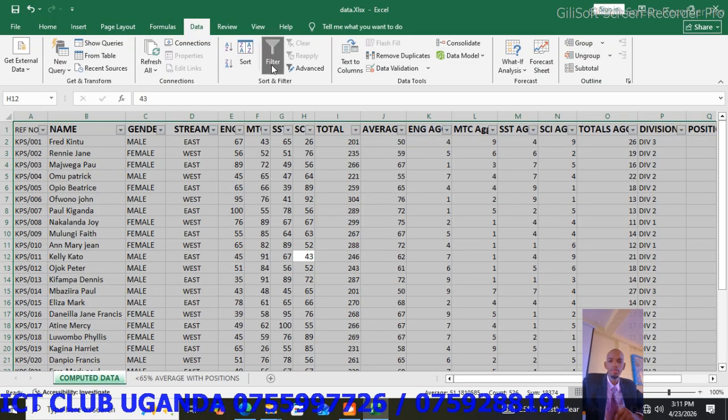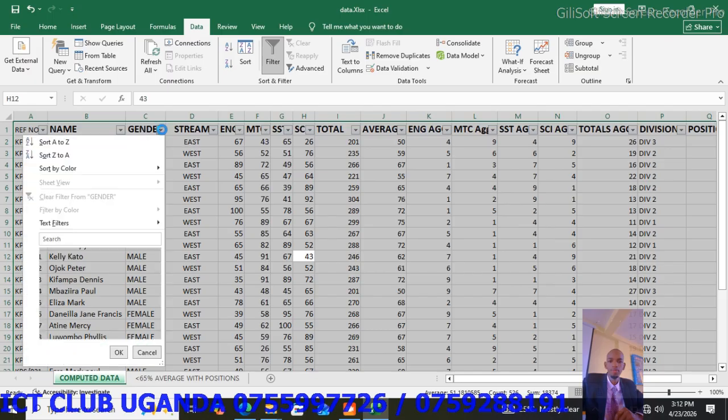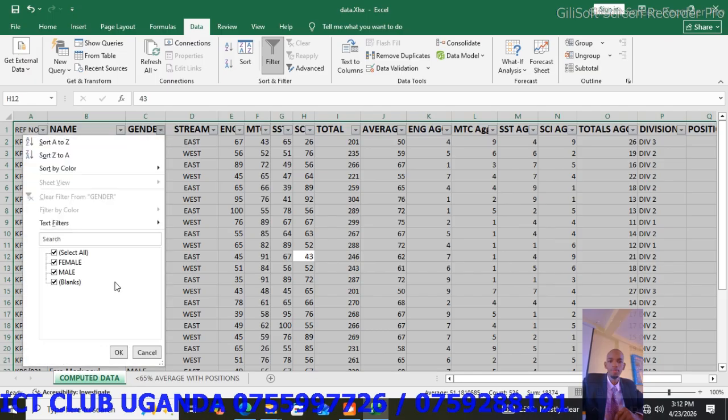So when we click on filter, we are going to come under gender and we click on this drop down arrow. We want only female. So we are going to uncheck the select all, click there and only tick female, then click OK.